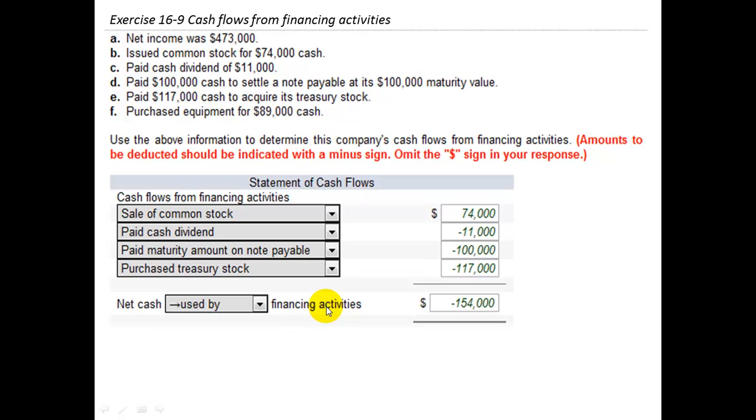So when you combine all four of these pieces, you get net cash used by financing activities of $154,000. And when it says used, that means you're using cash; you're having a net cash decrease from these financing activities.